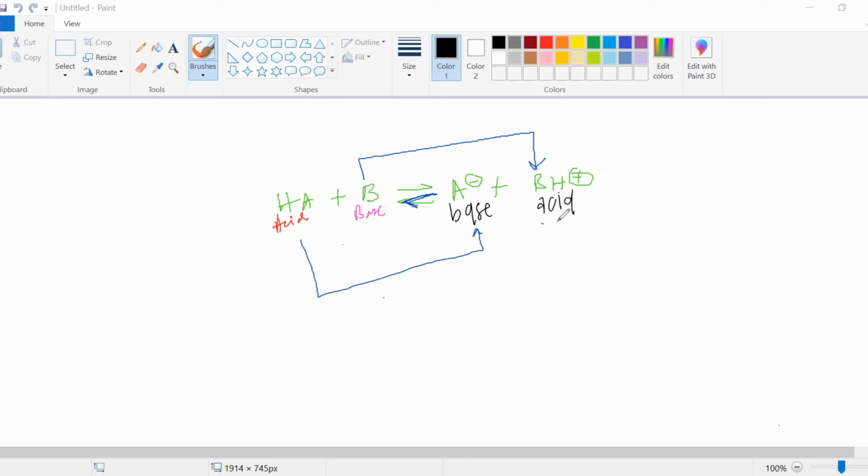But this acid came from where? It came from the base. So this is called the conjugate acid of the base. Is it clear? Simple. And over here, this is the base. Now, the base comes from the acid. So this base is called the conjugate base of this acid. So this becomes a very important part of conjugates.